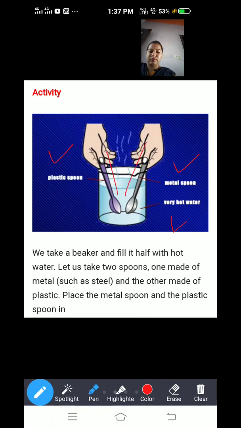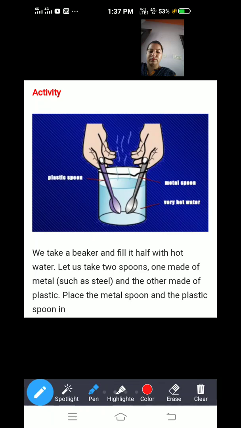When you keep both the spoons in the beaker, you see that the spoon made of metal becomes warm, becomes hot. But the spoon made of plastic is not going to be hot.